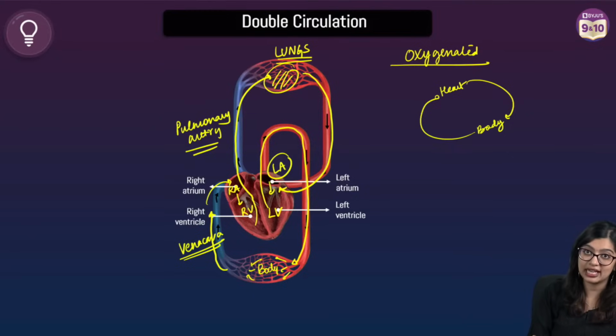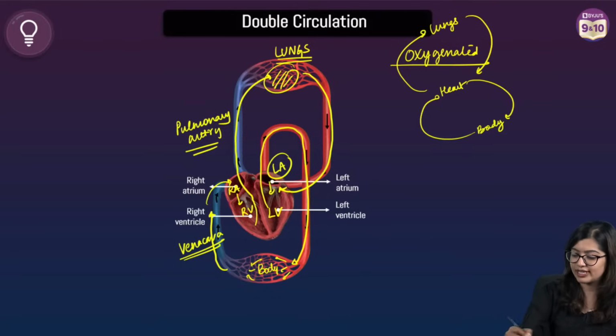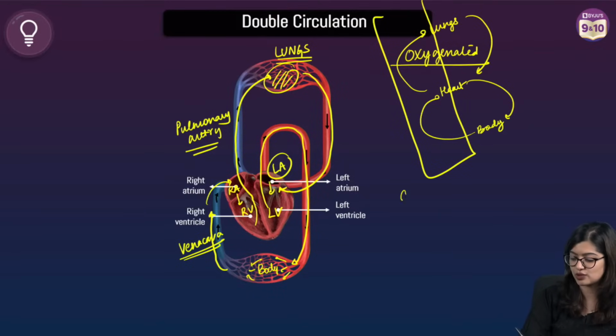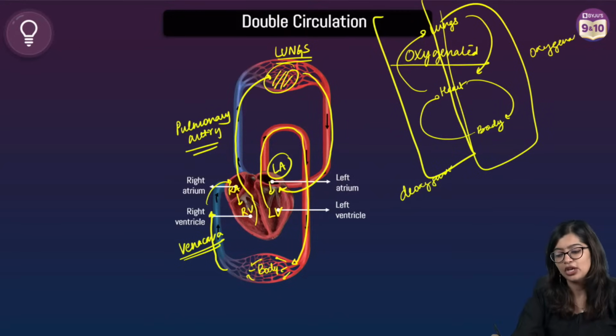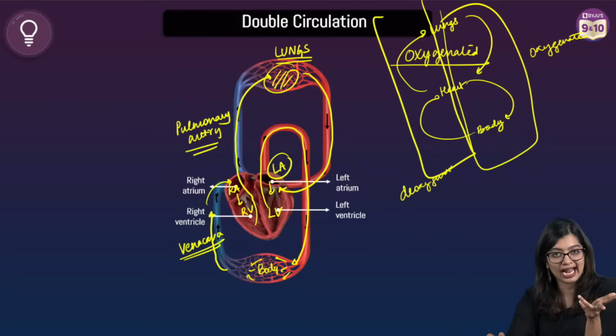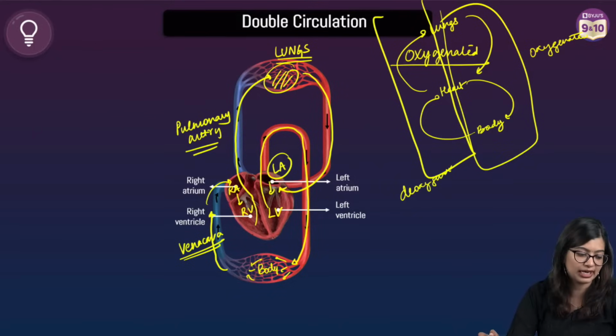But circulation of deoxygenated blood is happening from the body to the heart and from here it is then going to the lungs. So we have this half which is your deoxygenated part and then we have this half which is the oxygenated part. So you can separate it and write it, or you can write the double circulation answer also. Both should work, right?